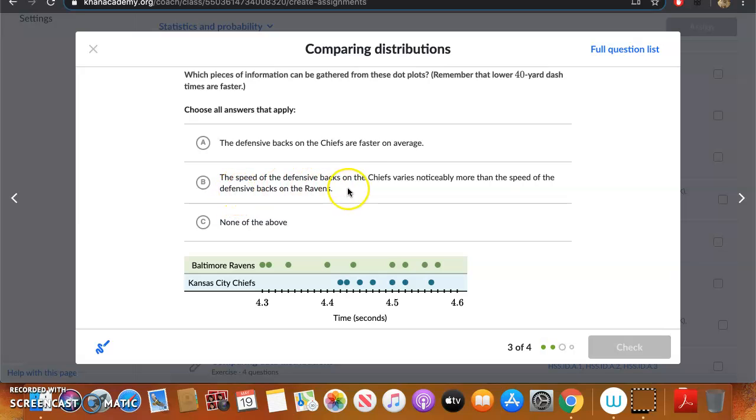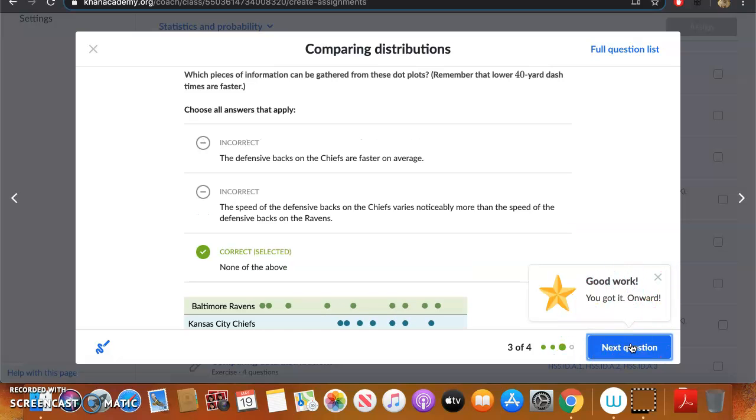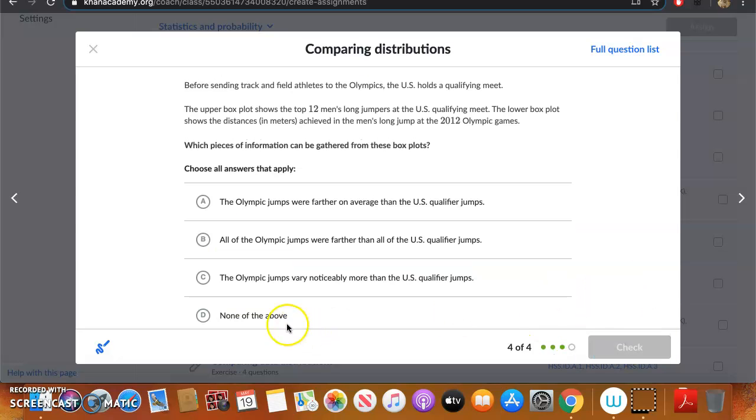B. The speed of the defensive backs on the Chiefs varies noticeably more than the speed of the defensive backs on the Ravens. Well, that's opposite. There's more variation on the Ravens than on the Chiefs, right? The Ravens vary from 4.3 all the way up to 4.5-something. For the Chiefs, the range is only right here, so that's backwards. So I would say none of the above. That is correct. Okay, let's do one more.